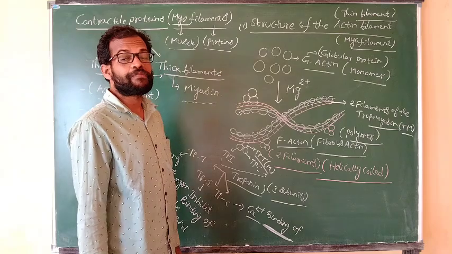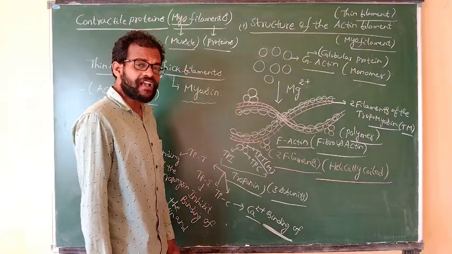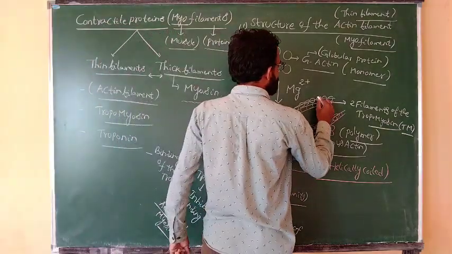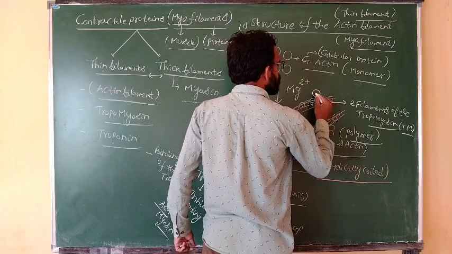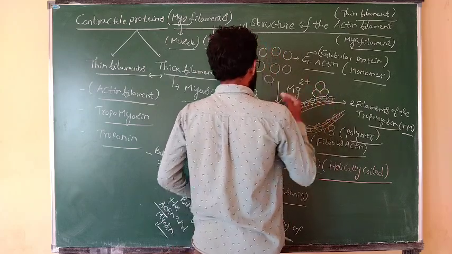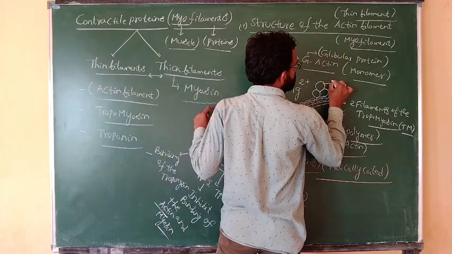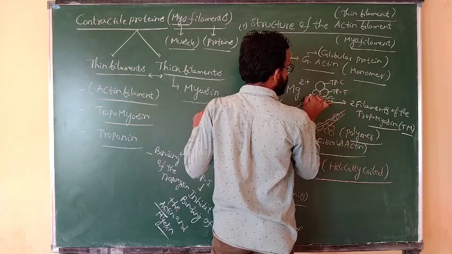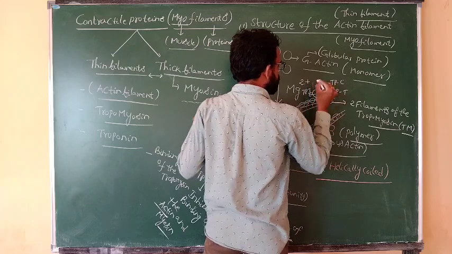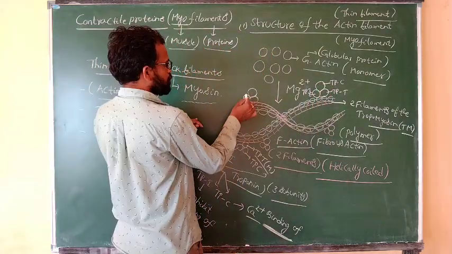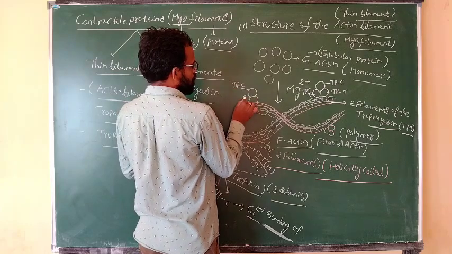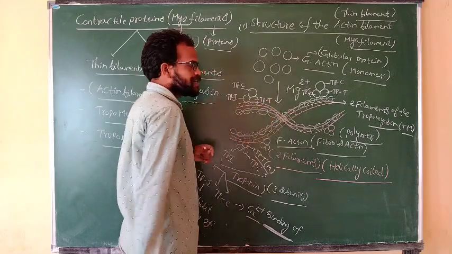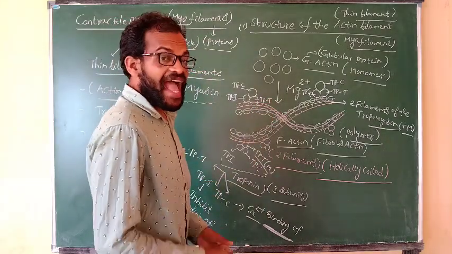At the time of muscle contraction, troponin C binds the calcium ions. These three subunits, troponin C, troponin I, and troponin T, are part of the structure of the actin filaments.